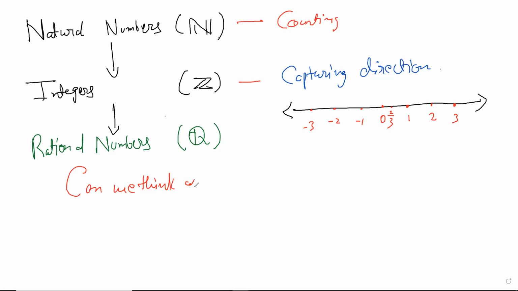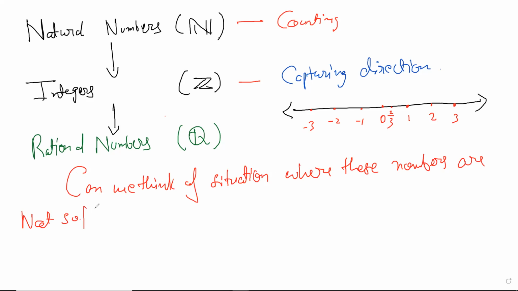Can we think of a situation where these numbers are not sufficient? That would be a real push to maybe come up with new numbers or new symbols, to quantify and abstract the quantity nature of that situation.